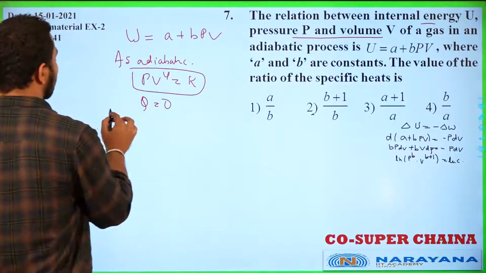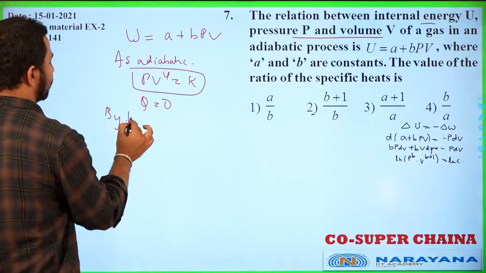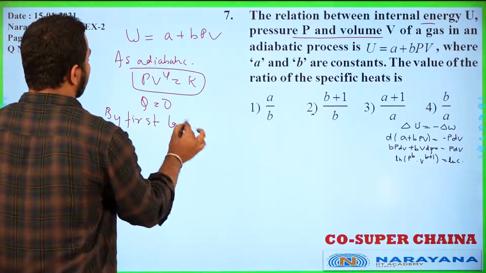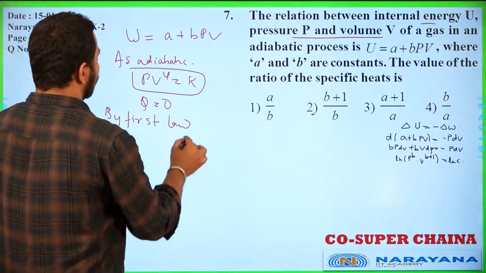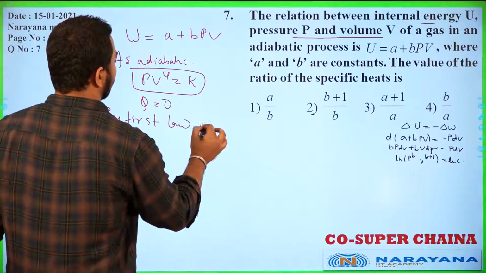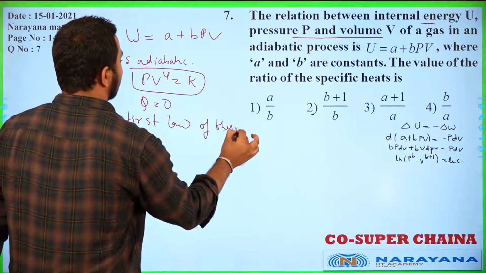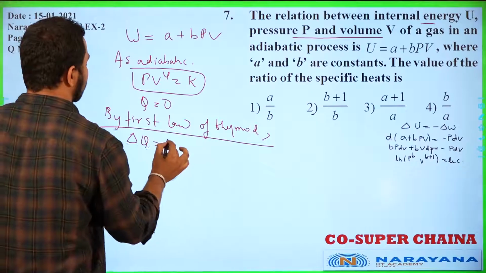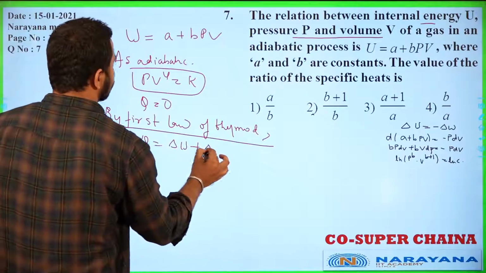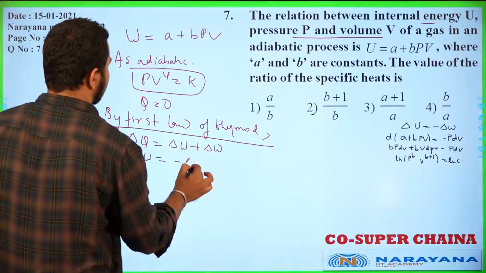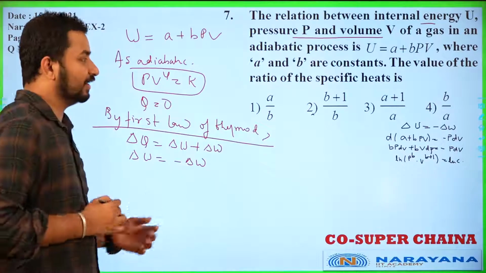If we apply the first law of thermodynamics, students, delta Q will be equal to delta U plus delta W. So delta Q is 0, delta U will be minus of delta W, right? This is what we can write here.